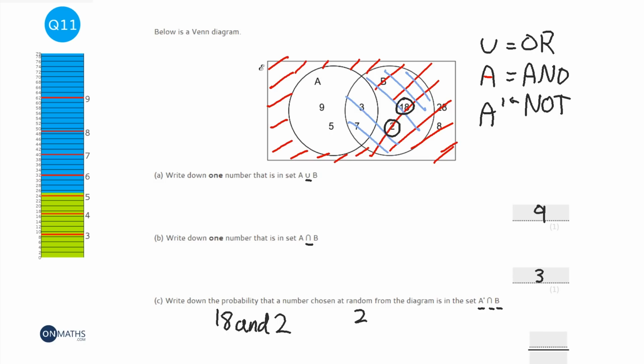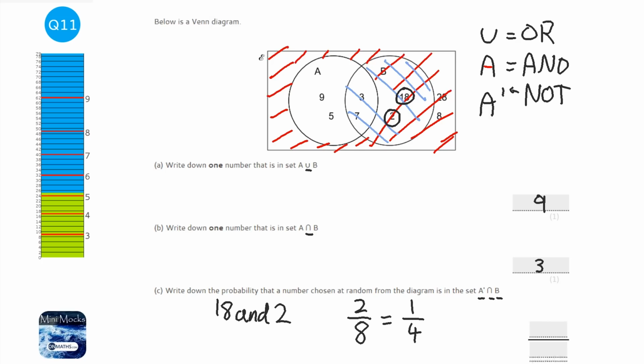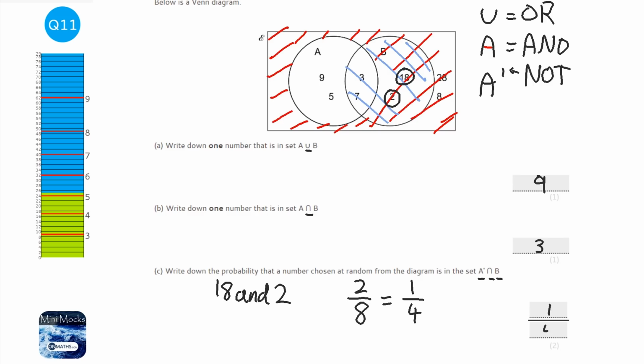So there are 2 numbers that fit that bill, so that will go at the top of our fraction. And there's 1, 2, 3, 4, 5, 6, 7, 8 in total. Now I can simplify that a little bit to make it a quarter. And so my answer to that will be 1 over 4, or a quarter.